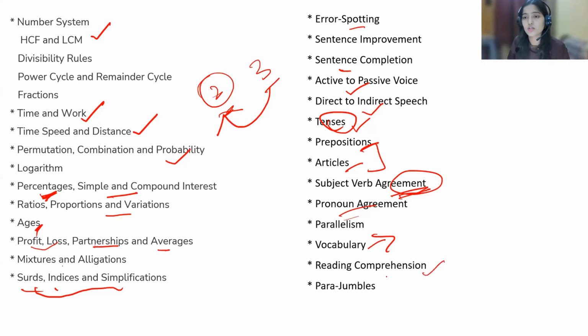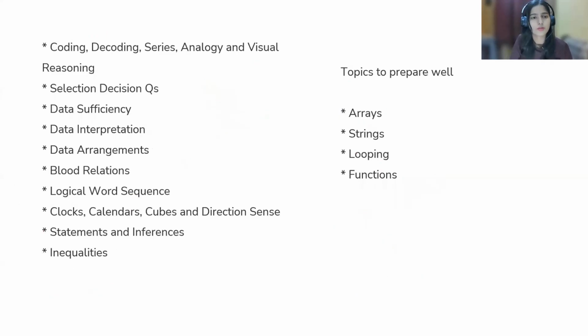Basically, for para jumbles, you just have to arrange the sentences in a proper order. Okay, so next in the reasoning part, we'll be having coding, decoding, series, analogy, and visual reasoning. Again, that will also be easy, and that's also a matter of practice. Now for practice there are multiple platforms. I cannot say that only this platform is there, multiple YouTube videos are there. I'm not saying to go for any paid resources, just properly utilize the free resources themselves. If you do so, you will be able to easily crack it.